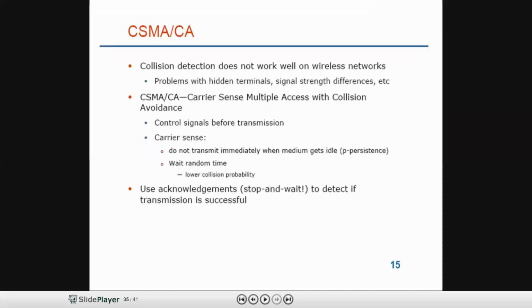In tomorrow's class, we are going to discuss the next protocol, CSMA CA. In CSMA CD, we detect collisions. In CSMA CA, we avoid the collisions. How it is done, we will discuss in tomorrow's class. Okay, thank you, students.